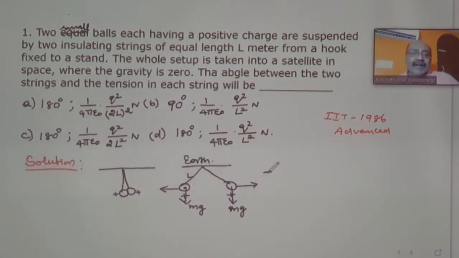Now the setup is taken to a satellite, where the acceleration due to gravity g is equal to 0.